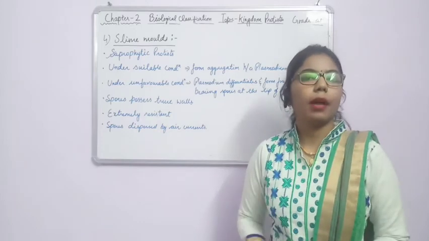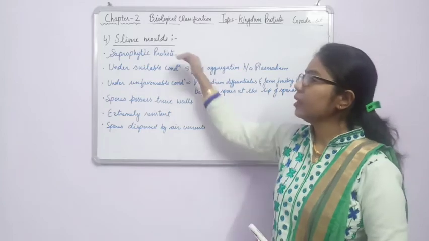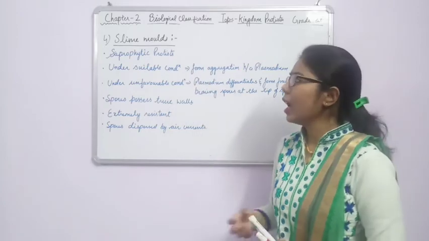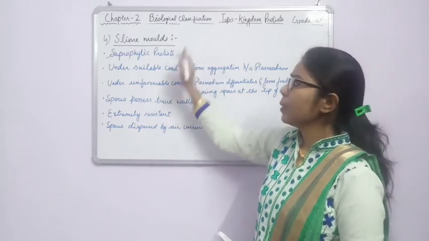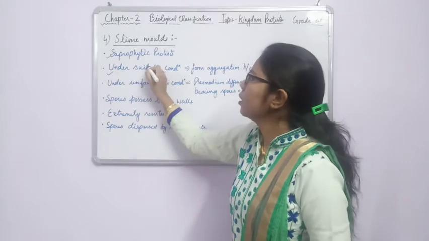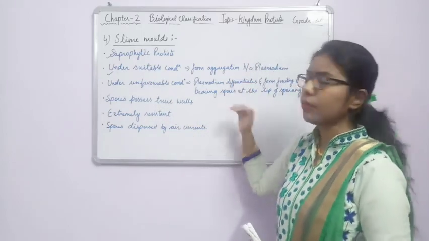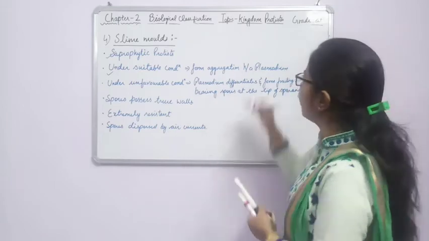And if you talk about the habitat, in other cases we have done there are different habitats, but here the slime molds are found in damp areas where the moisture is very high. So the damp area or the dead and decaying area, they are present. So we can say under suitable conditions. If you will see some different structure of these slime molds, how is the structure?